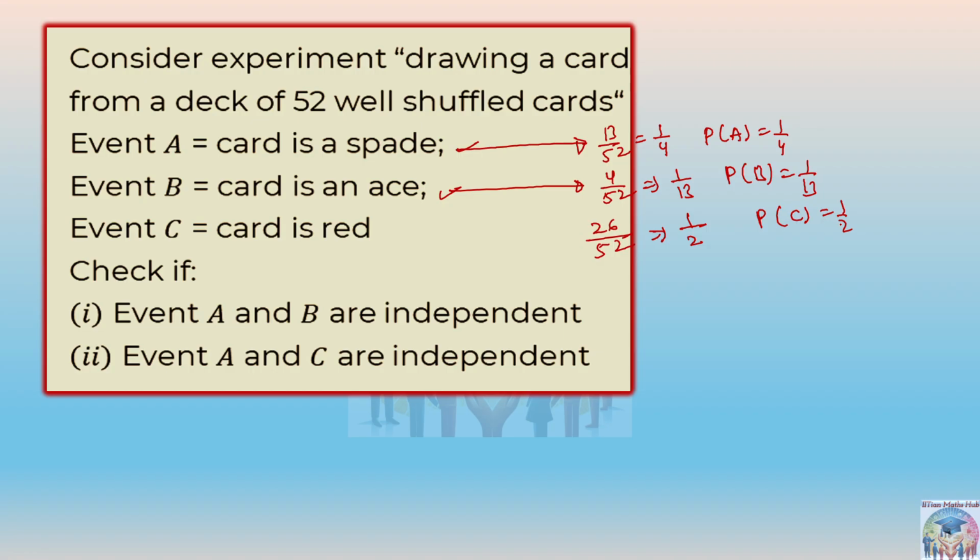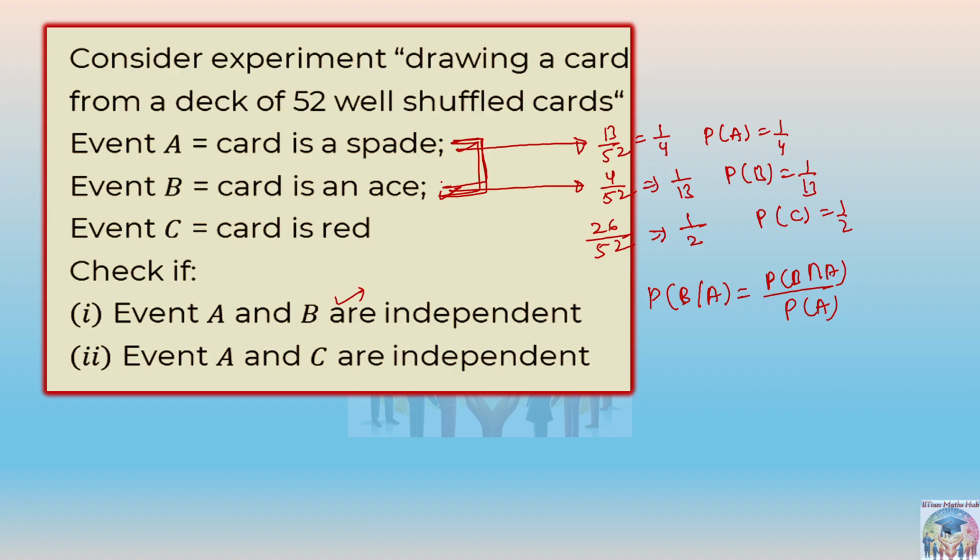Okay, now let's find out the independency between them. First of all, the probability of B slash A means probability of B when A has already occurred, because first it is asking whether events A and B are independent, right? So let's say like this, probability of B intersection A upon probability of A. Now first of all, tell me whether there is anything common between these two events, A and B. A card is a spade, a card is an ace.